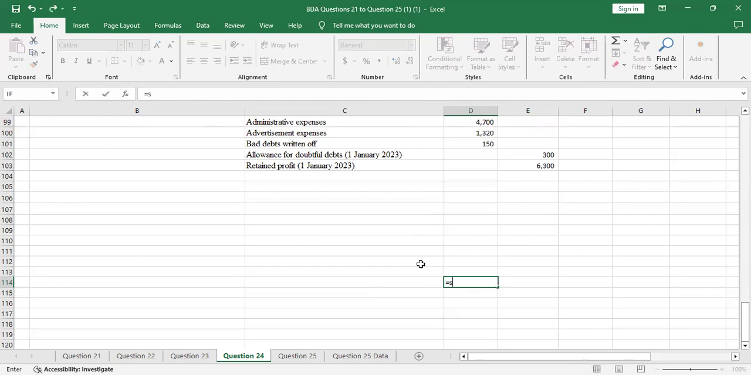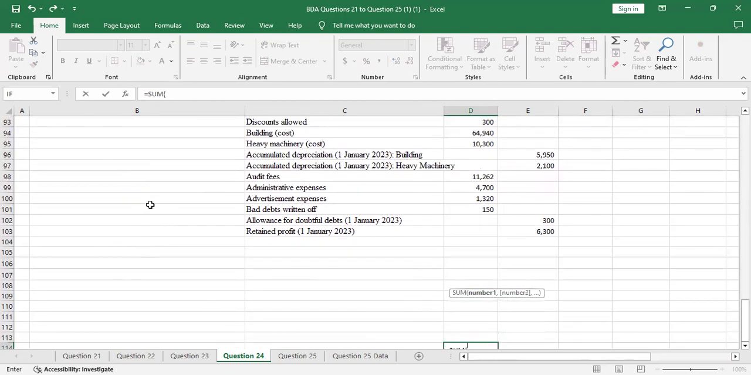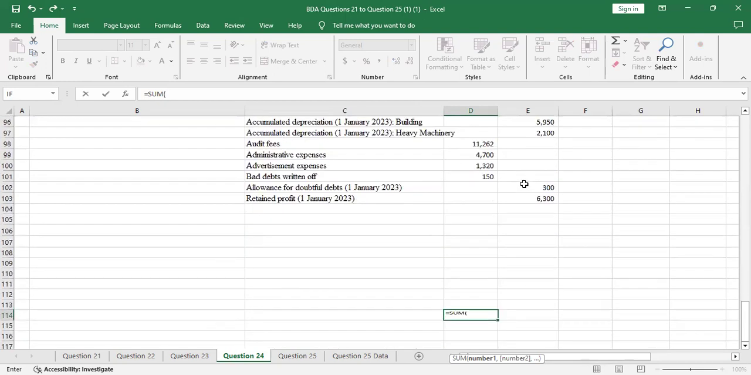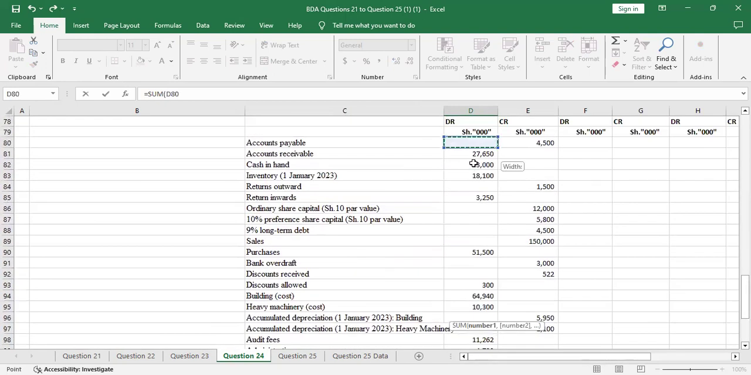So I'll sum here and we see if it balances, because it's supposed to balance since there was no suspense account. So we sum it. I'll sum all this.